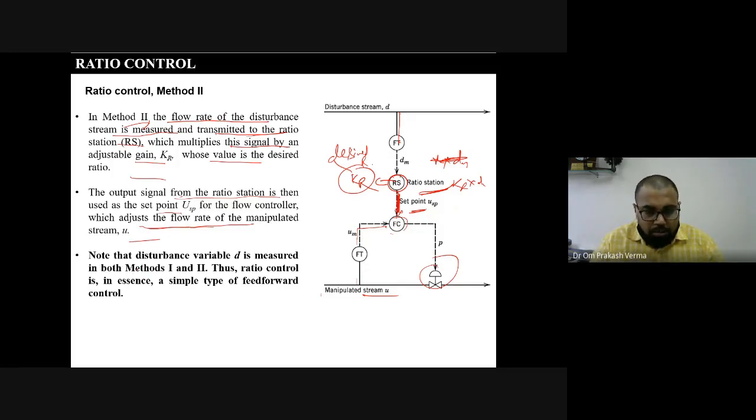In both the methods, it is a point to be remembered that the disturbance variable D is measured, in either method 1 or method 2. Since the disturbance is measured and we are controlling in this different way, hence we can say that ratio control is in essence a simple, special type of feed-forward control. Am I saying? Is it okay?